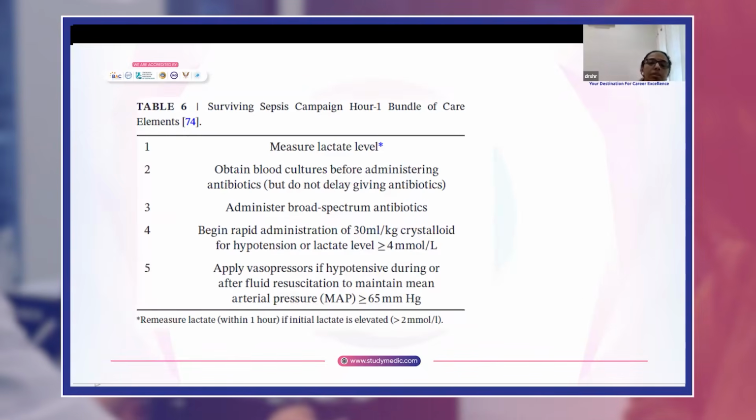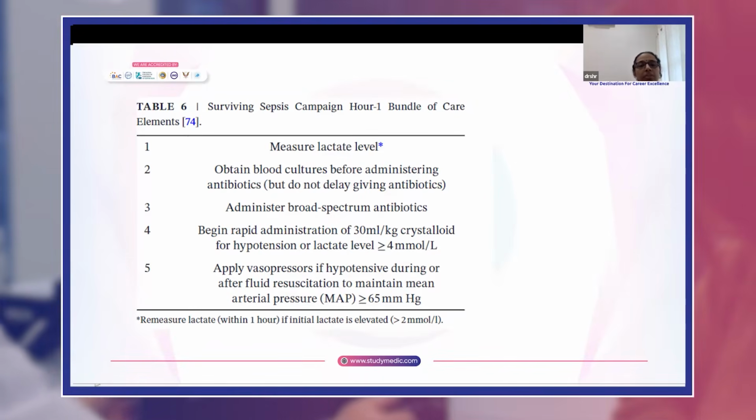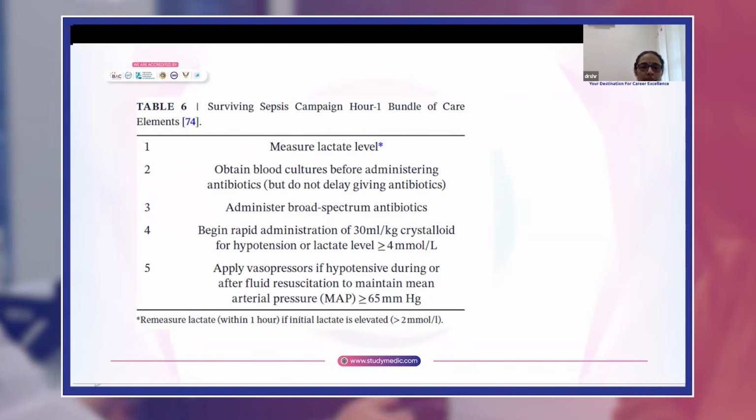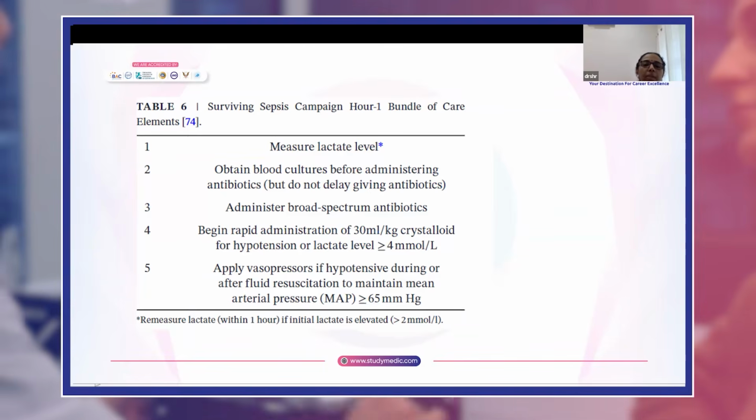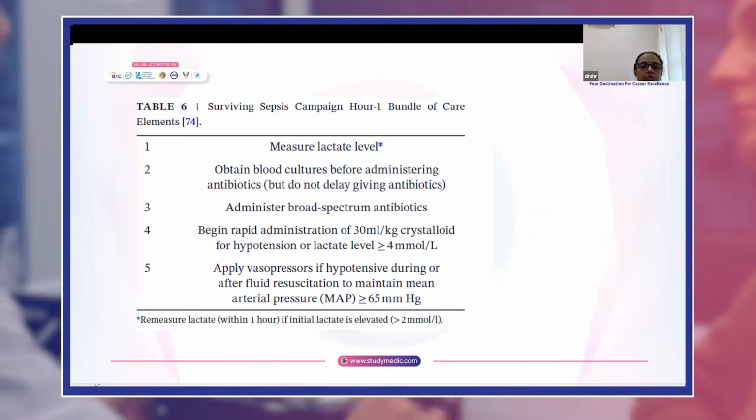Now, this is the Sepsis 6 bundle, which should be initiated within 1 hour of identifying sepsis. Measure lactate level, step 1. Step 2, obtain blood cultures before administering antibiotics. Step 3 is administer broad spectrum antibiotics. Step 4, begin rapid administration of 30 ml of crystalloid for hypotension or lactate 4 or more millimoles per liter.